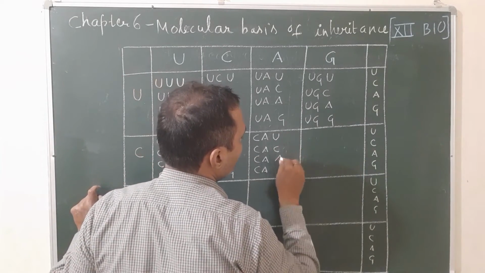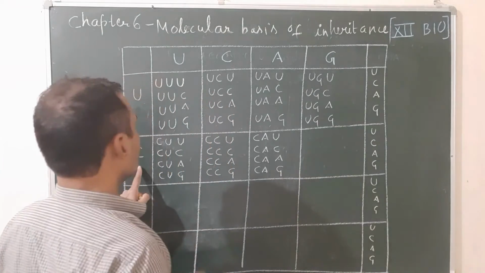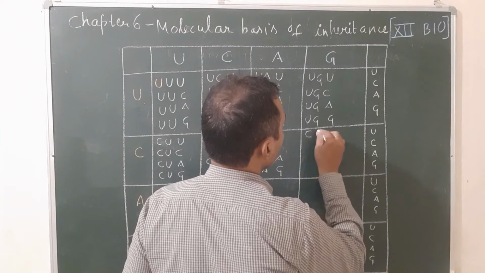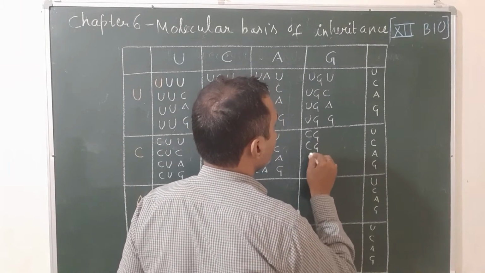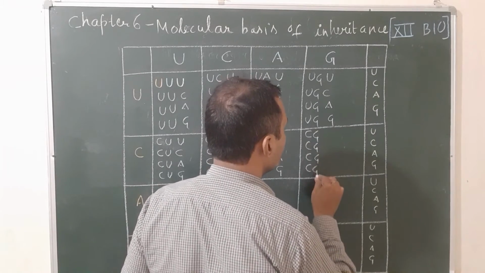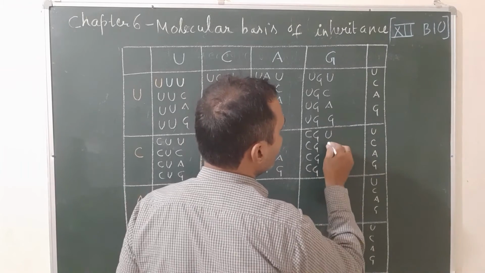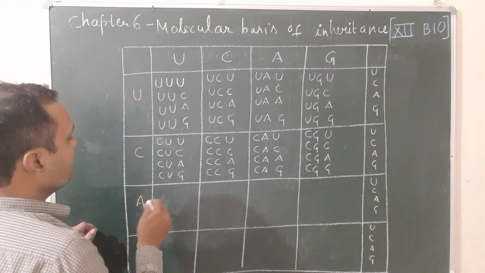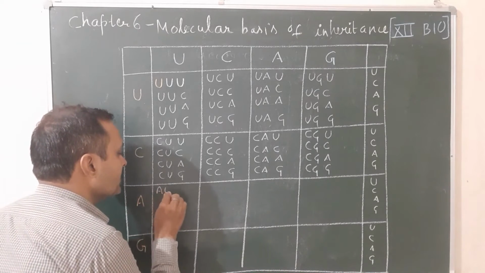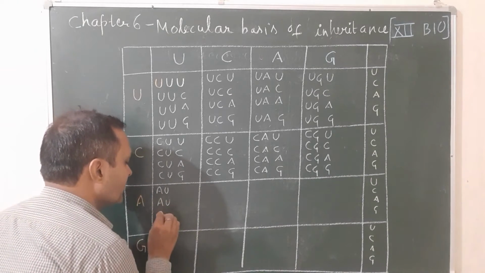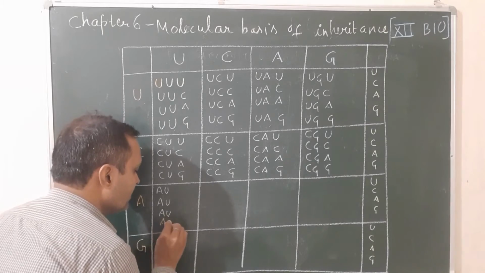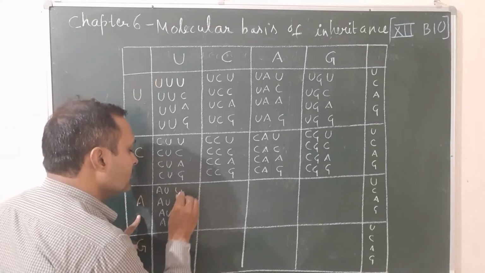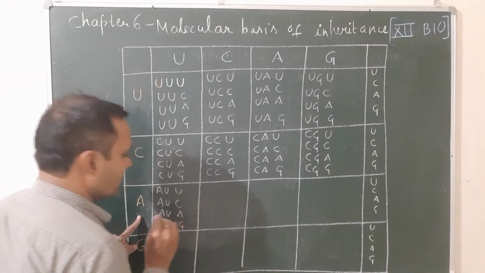U C A G. Now the next one, C and G 4 times. So C G, again C G, C G, C G. Then U C A G. Next one, you will take A and U 4 times: A U, A U, A U, A U. Then put this combination U, C, A, G.